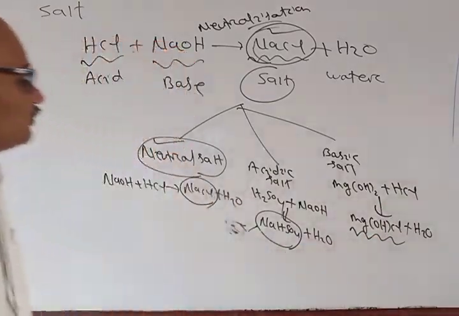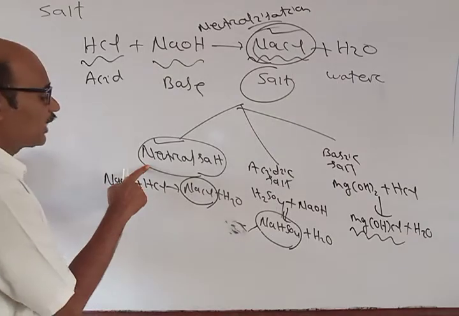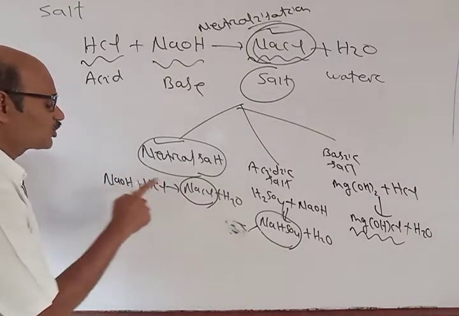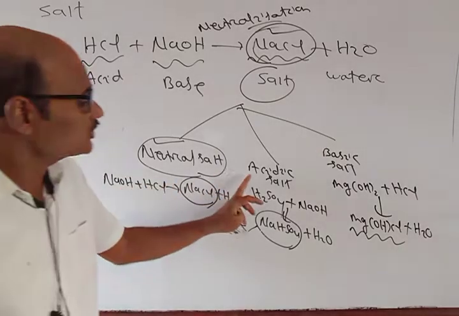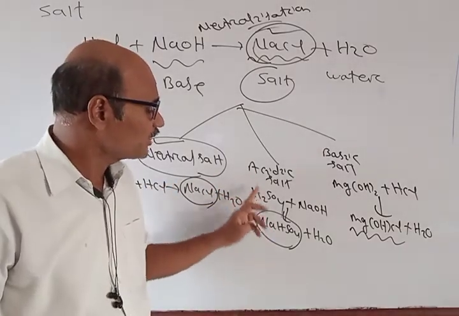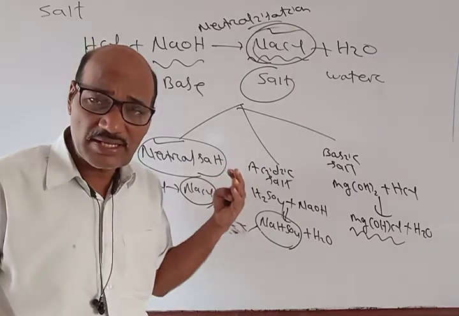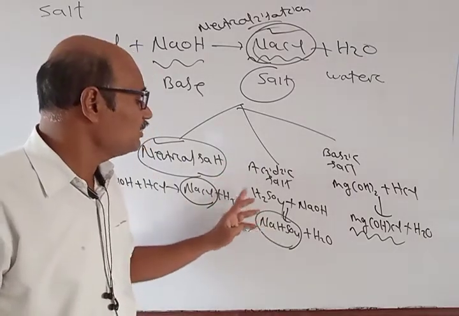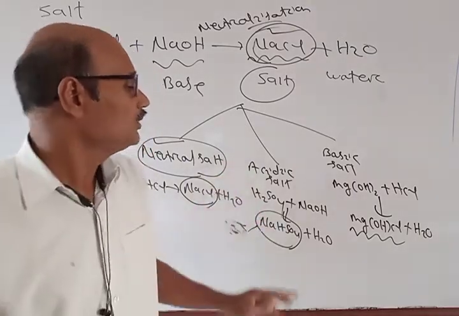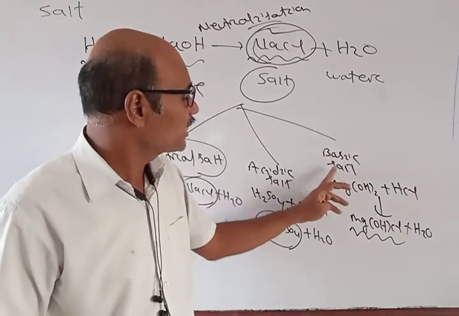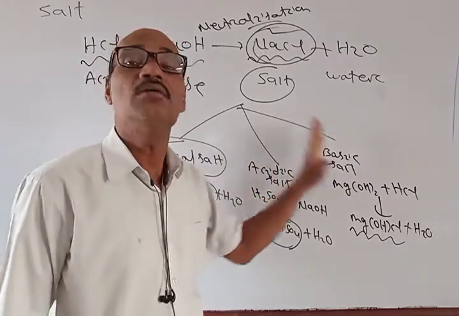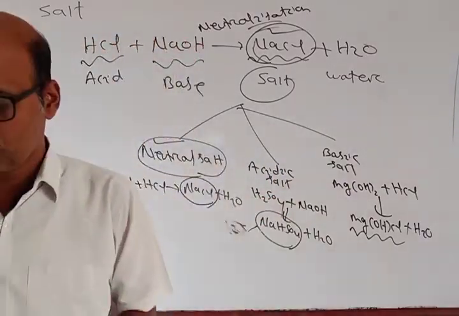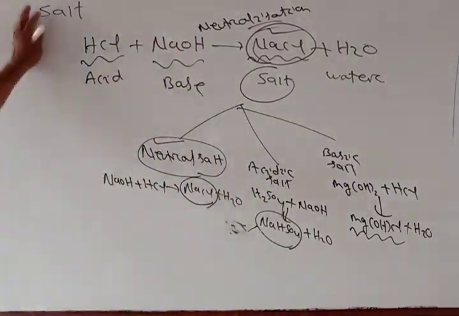So neutral salts are the salts produced by the complete neutralization of an acid and base. Acidic salts are the salts produced by the partial neutralization of a polybasic acid, and similarly the basic salts are produced by the partial neutralization of polyacidic bases. So these are about the salts and their kinds.